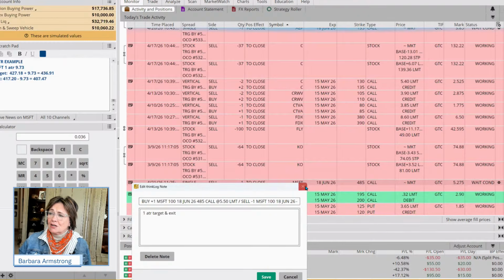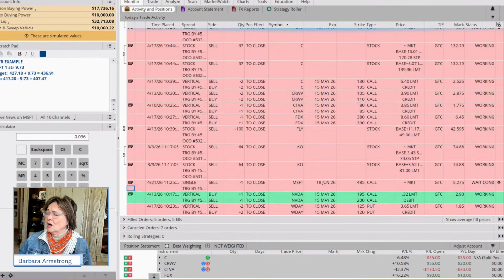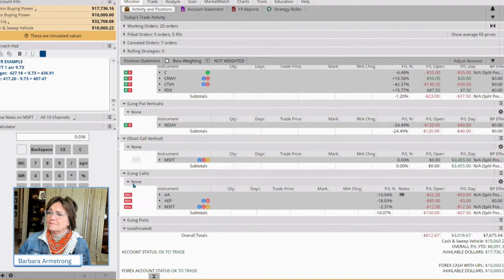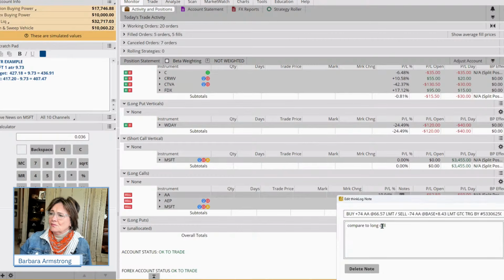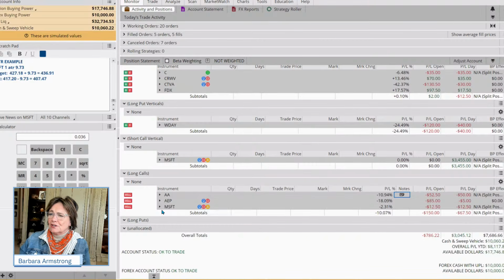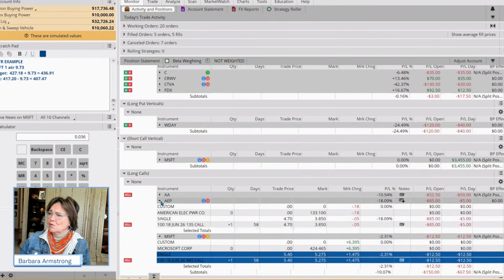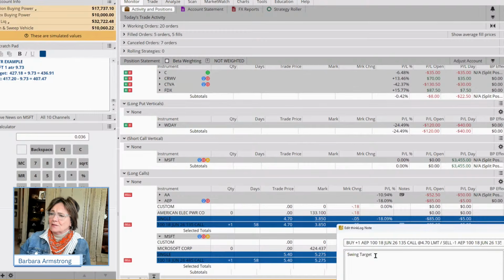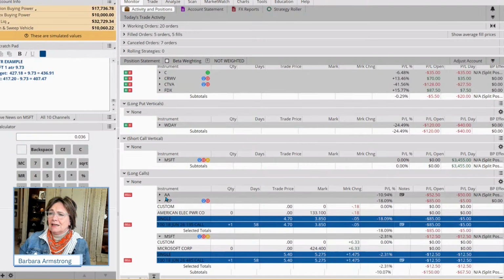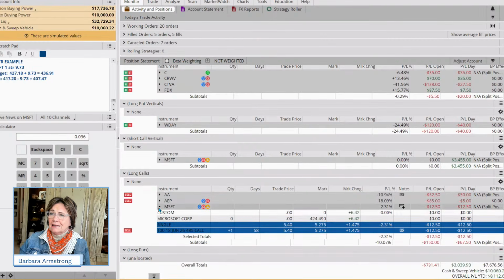You can also add a note column if you want. So here under long calls, you see I've got notes here. So we wanted to compare this. Oh, so with that, we must have done a stock position also. And then we can come down here and we can see our notes. Okay. I probably did one on AEP also. That was a swing target. Our management rules are different depending on what your target is.